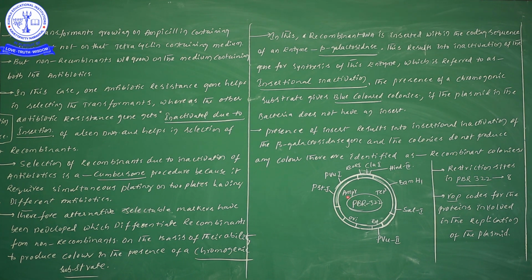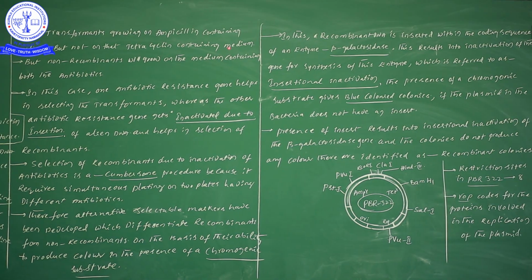disturb the ampicillin region. So when we have incorporated our foreign gene at the tetracycline region, tetracycline resistance is suppressed. But ampicillin resistance is still there. So that's why our transformants grow on ampicillin containing medium. Why? Because we didn't disturb this one, so our transformants grow in ampicillin containing medium, but not on the tetracycline containing medium.